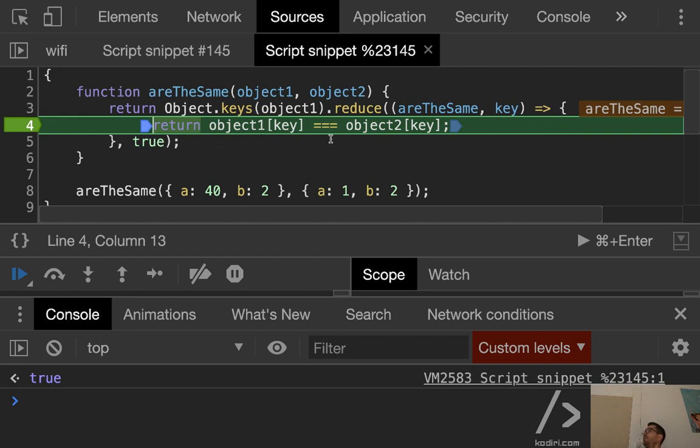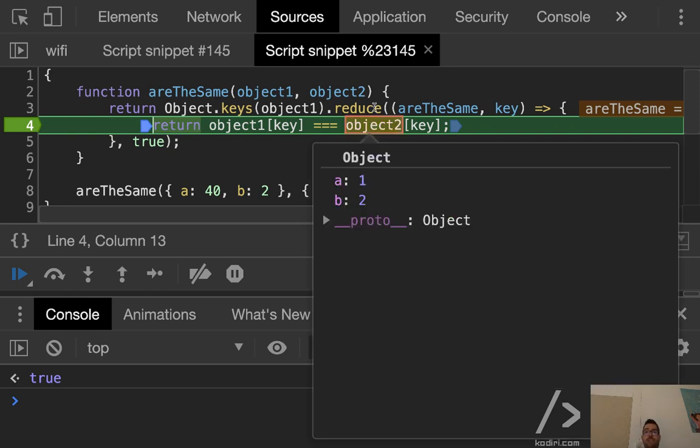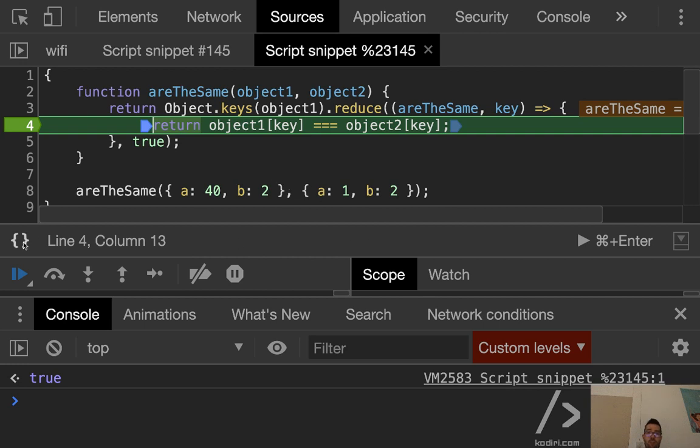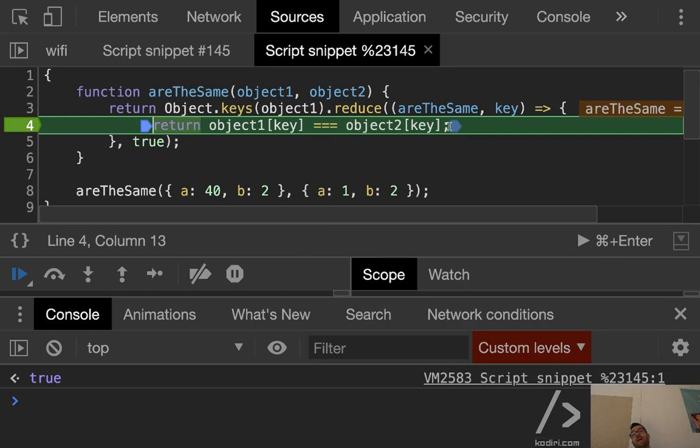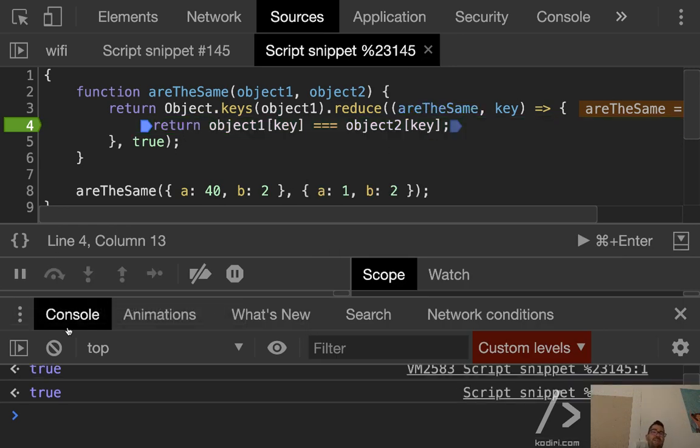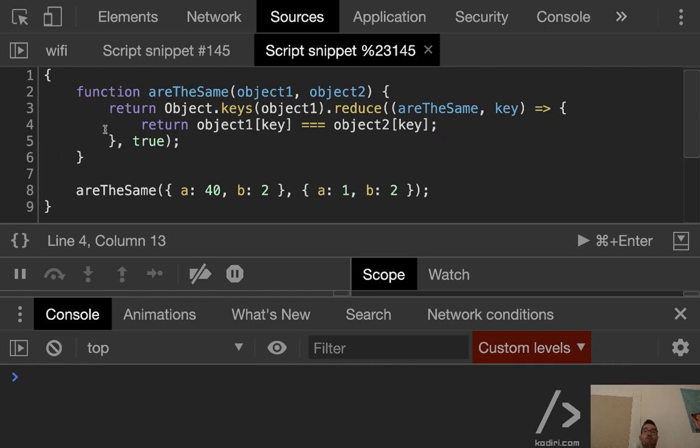40. False. Is 40 equal to 1? No, no problem at all. So that will return what? False, yeah? So if I now hover, are the same, it's false. However, what's the second element here? 2 versus what? Is 2 equal 2? Yep. So we are overriding the accumulator. That's why it returns false. Sorry, it returns true, which is not correct.